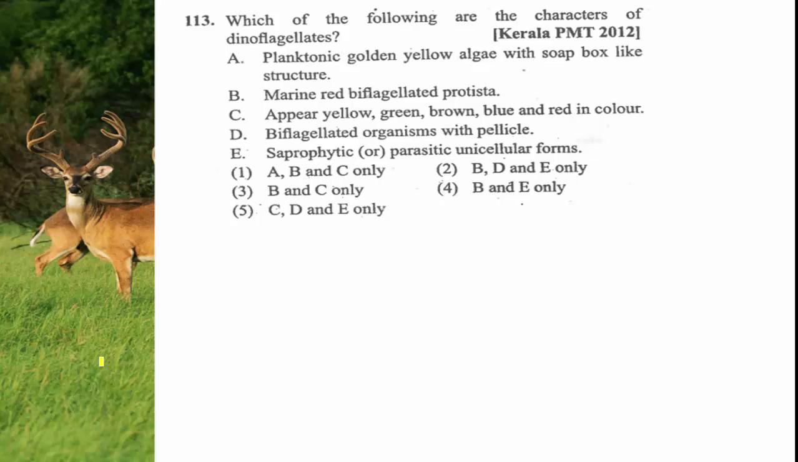The option B is right. Then appear yellow, green, brown, blue and red in color. Yes, depending on their pigment. Biflagellate organisms with pellicle. No, the pellicle is present in Euglena. The body of the Euglena is surrounded by a flexible proteinaceous layer called pellicle. Saprophytic or parasitic unicellular forms. This is also a wrong statement. They are autotrophic in nature.